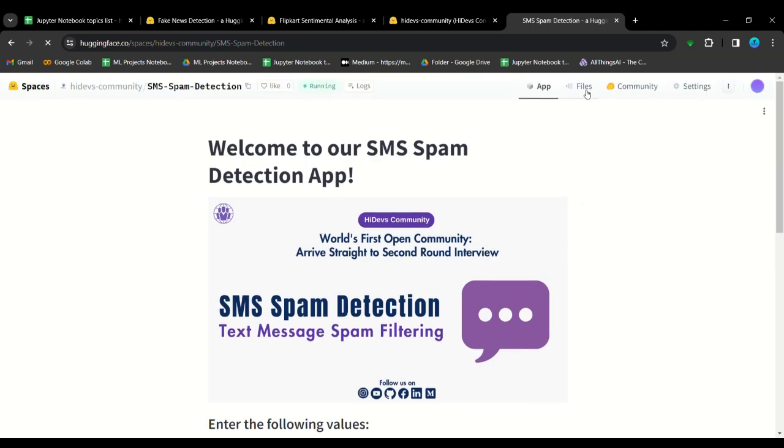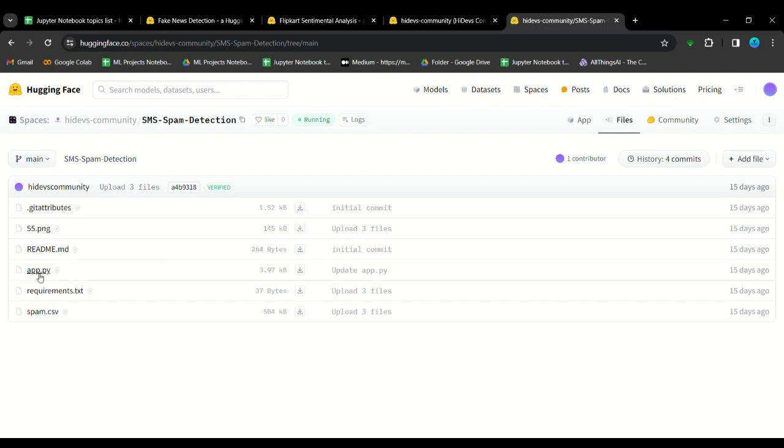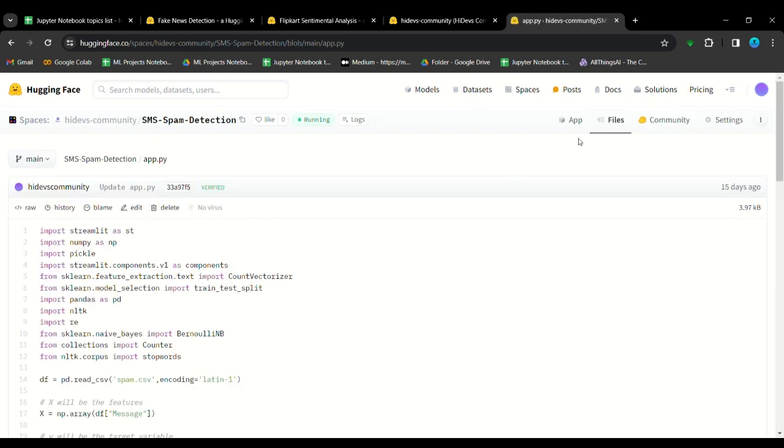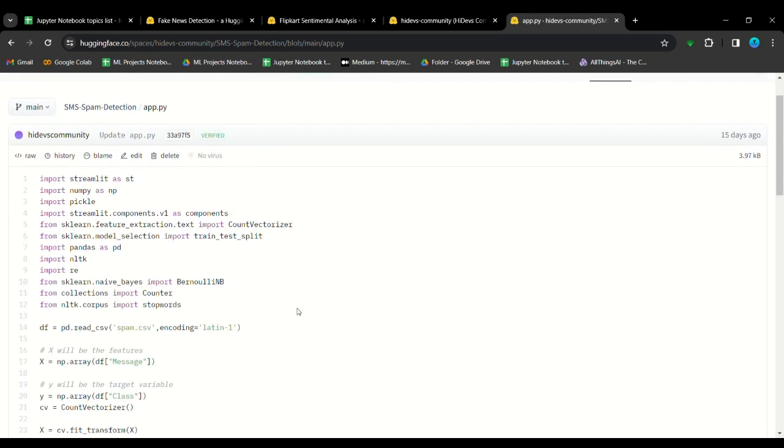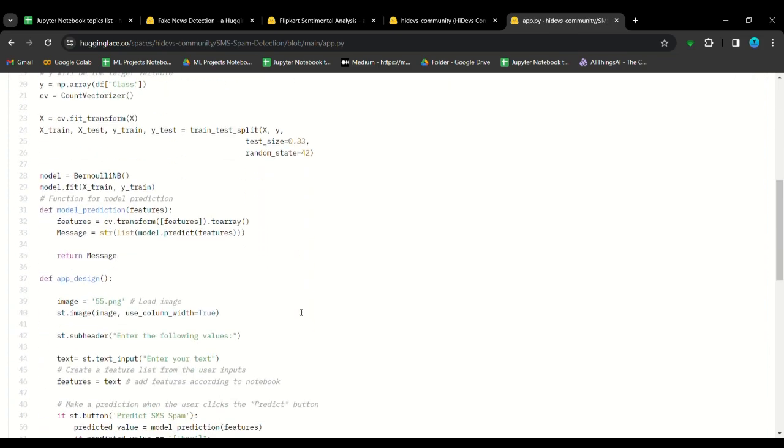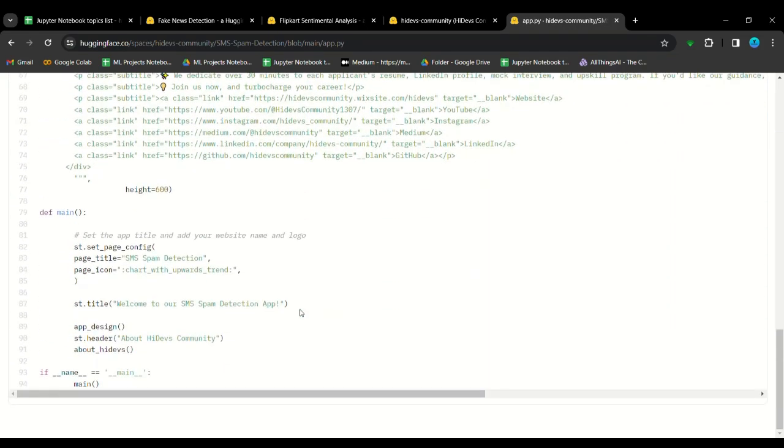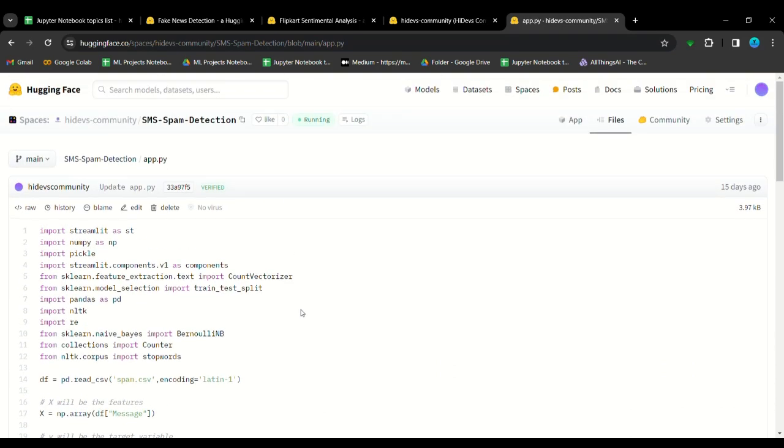If you want to explore the files, how the code works, you can go to the file section and you can see the code behind this, how the model is predicting, how the model is trained, which model we have used. You can go through this file section, app.py file.